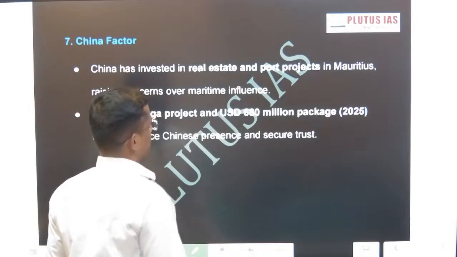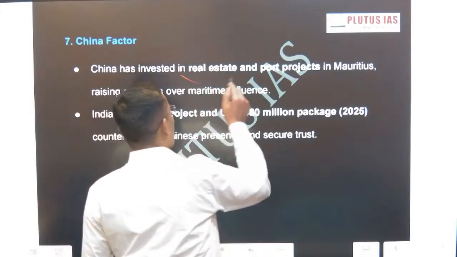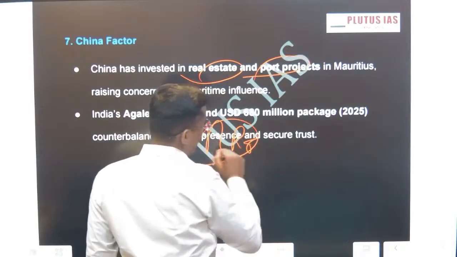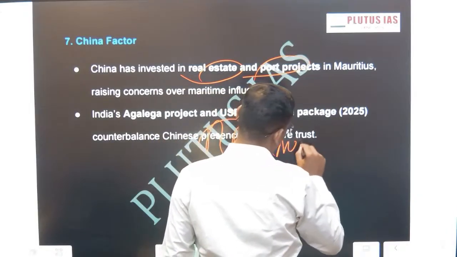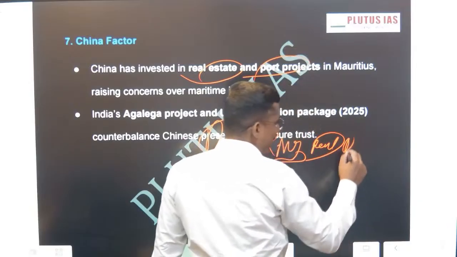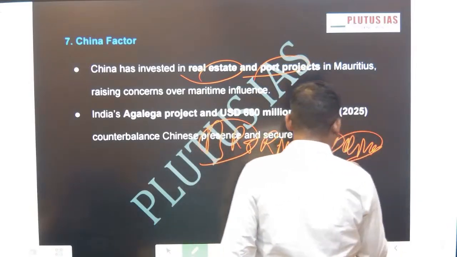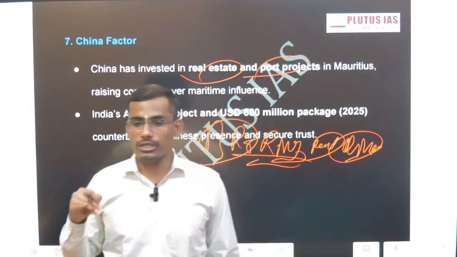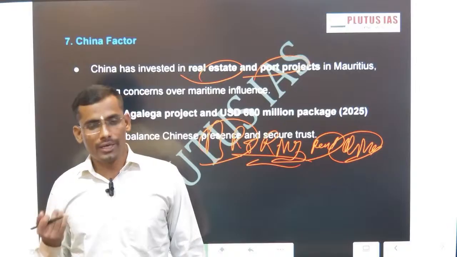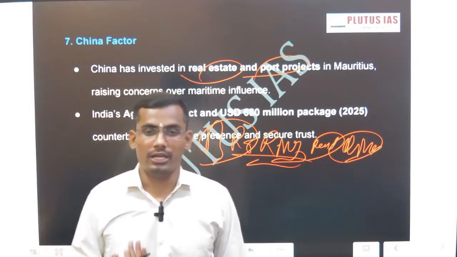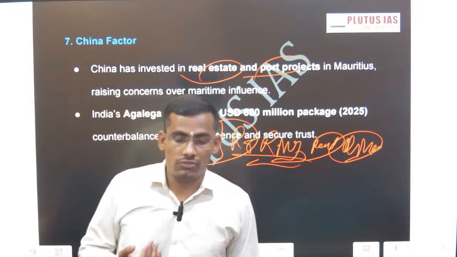The China factor: China is heavily investing through the BRI, and China's string of pearls policy is making India invest too much, even in the parliament building, a new jetty, a new airstrip, and humanitarian aid to the small island countries, because if China enters the Indian Ocean region, then it is very difficult.